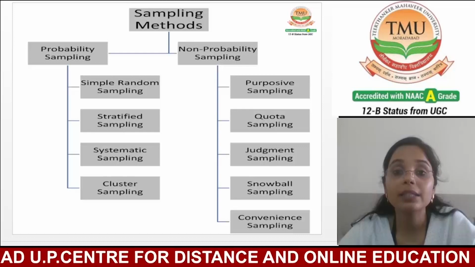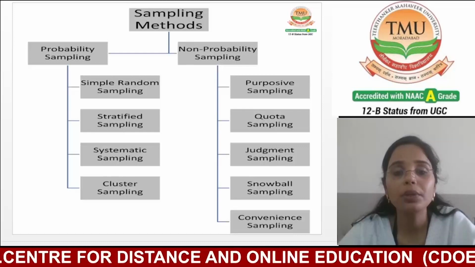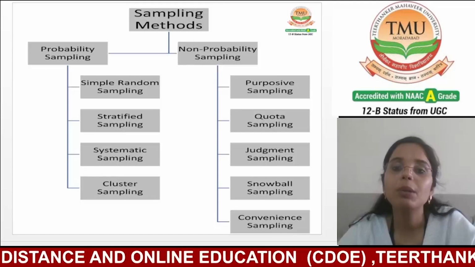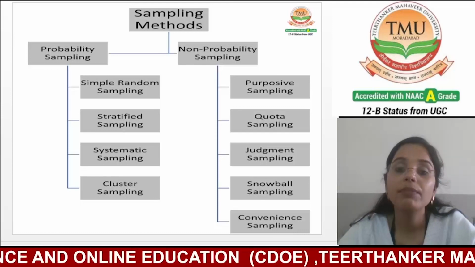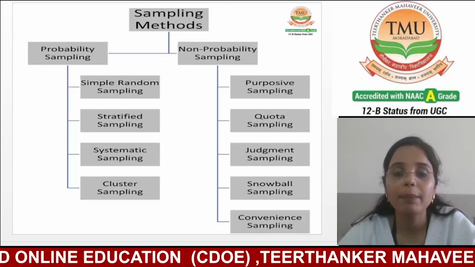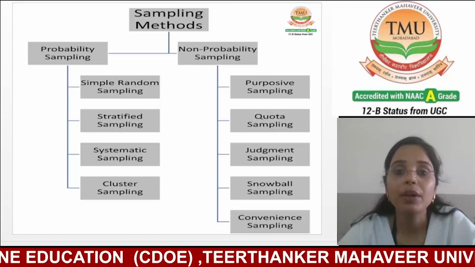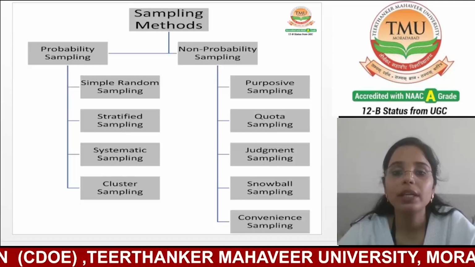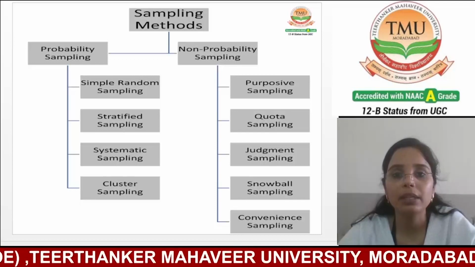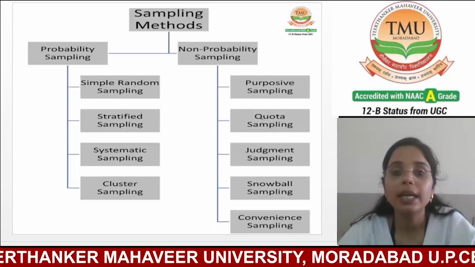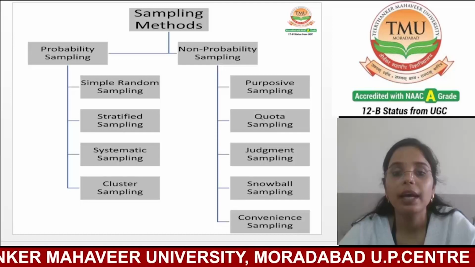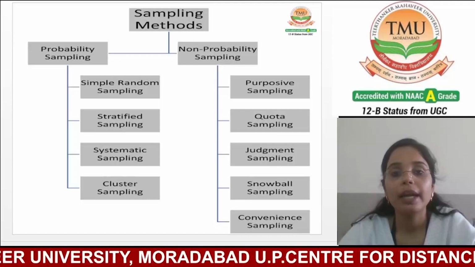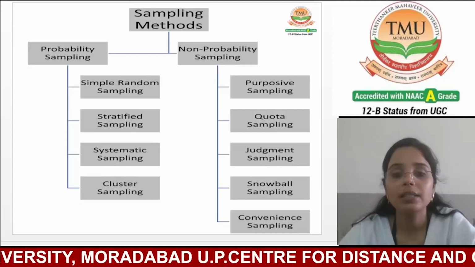Probability sampling is further divided into four types. The first one is simple random sampling, the second one is stratified sampling, the third one is systematic sampling, and the last one is cluster sampling.